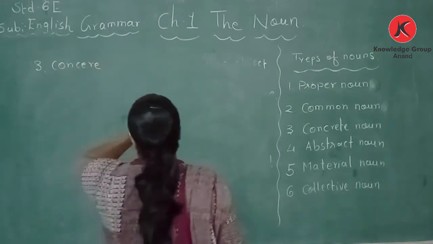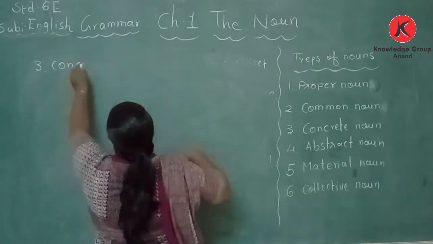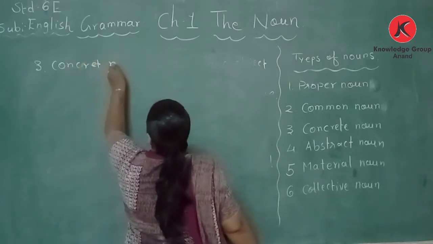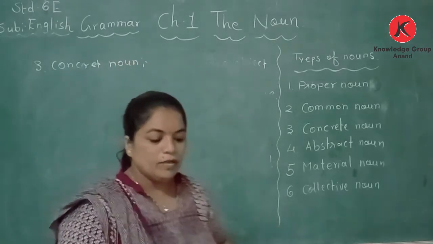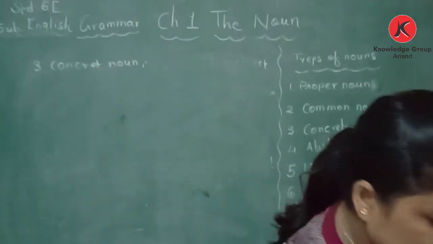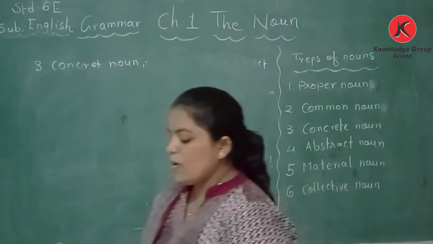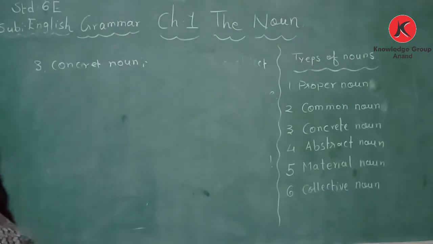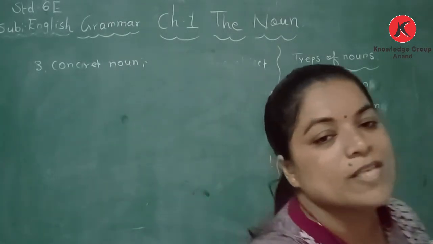The third one is concrete noun. It is the name of things that can be experienced through our five senses.